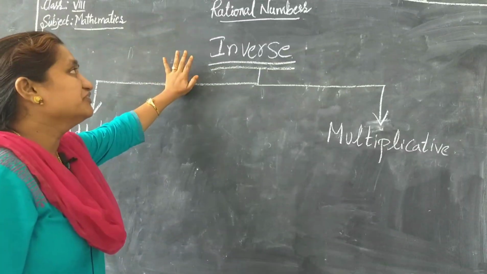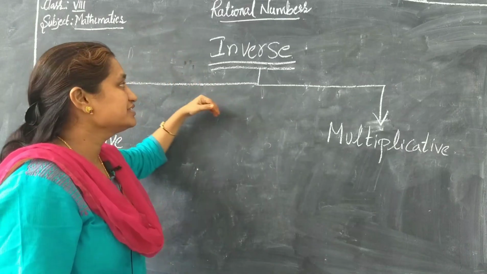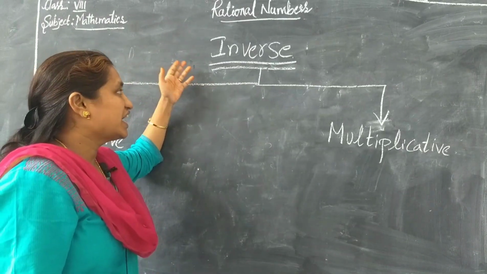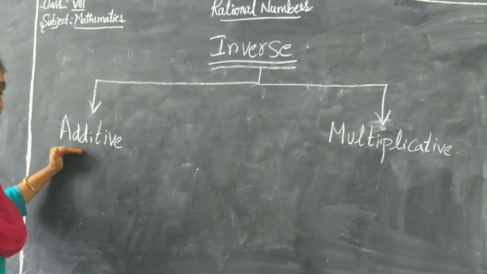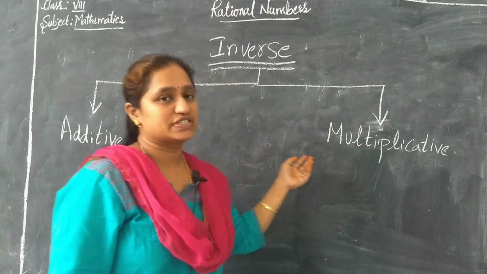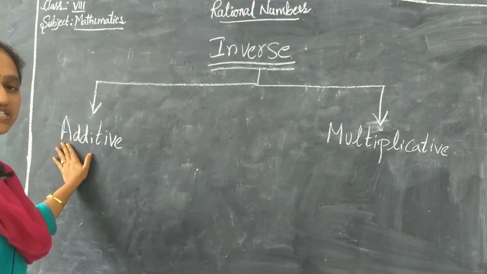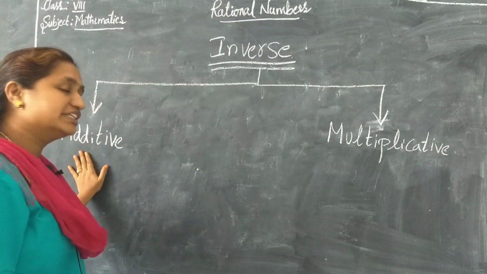The next topic which we are going to discuss today is inverse. We have 2 types of inverse: one is additive inverse and the other one is multiplicative inverse. First let's see about additive inverse.